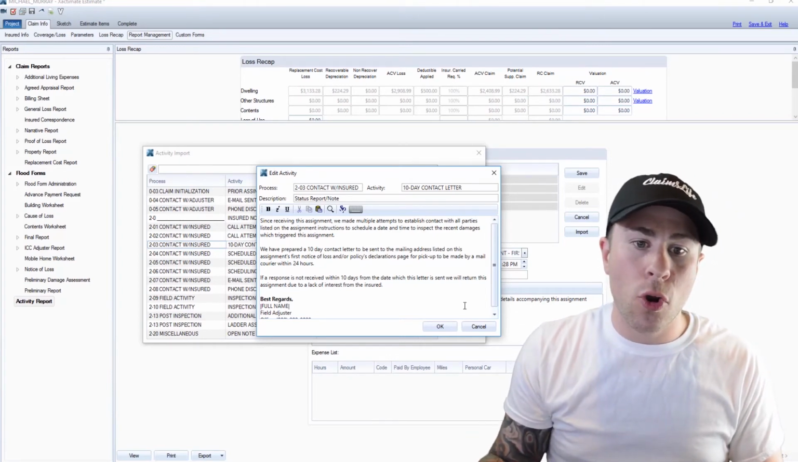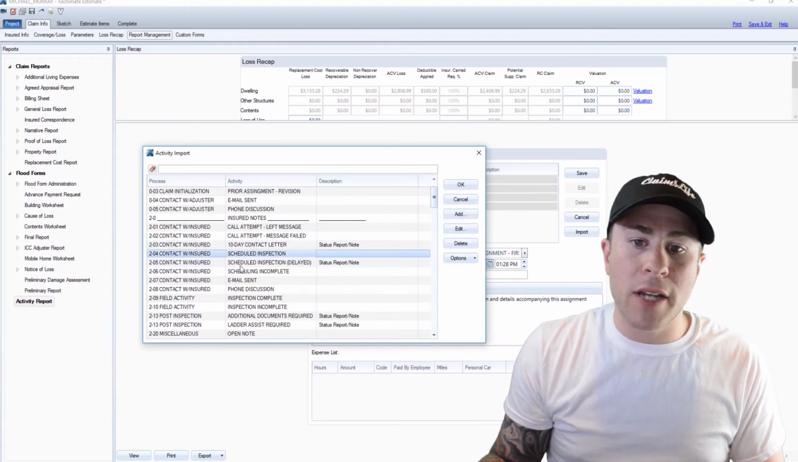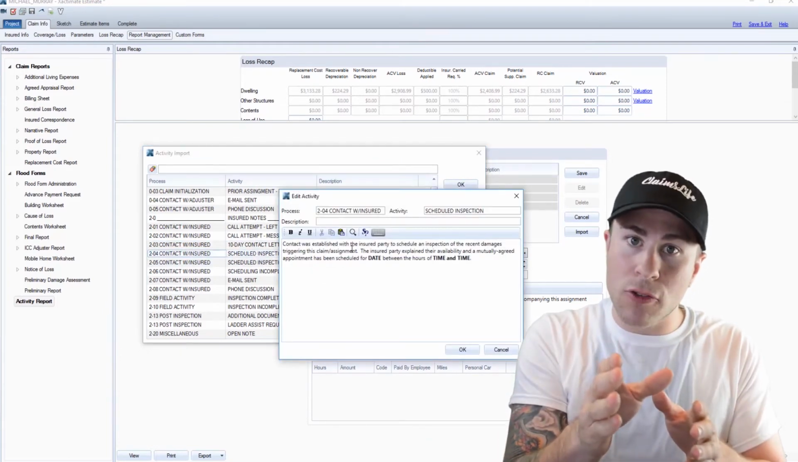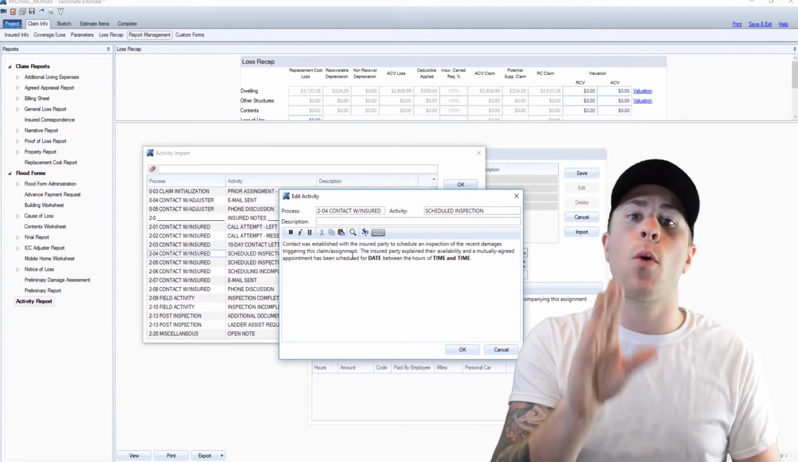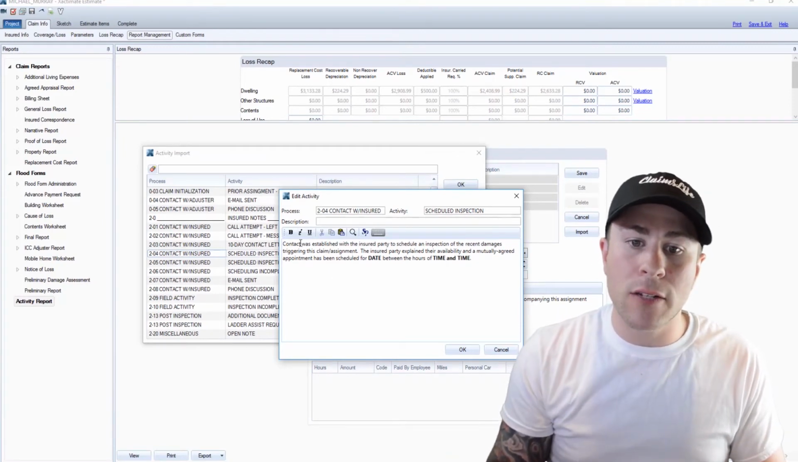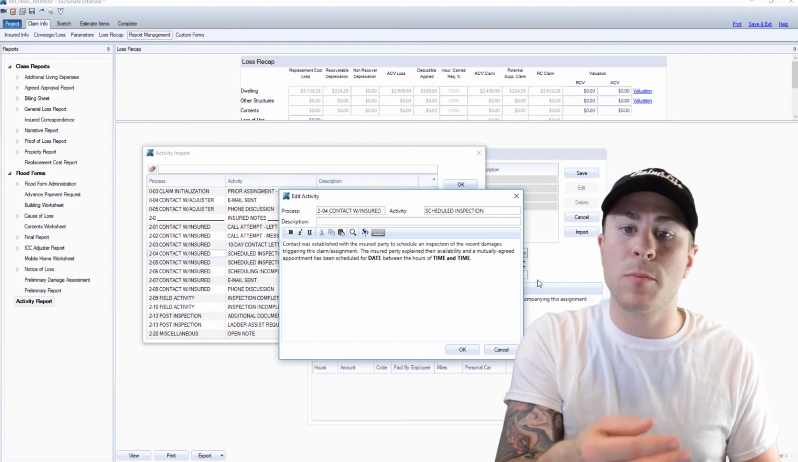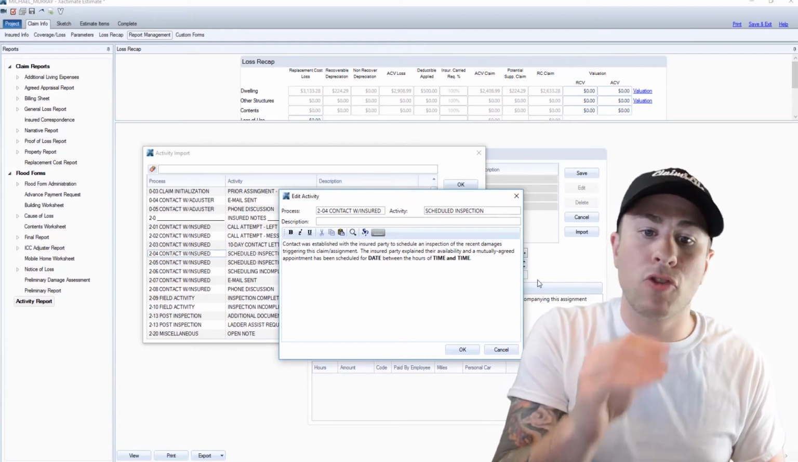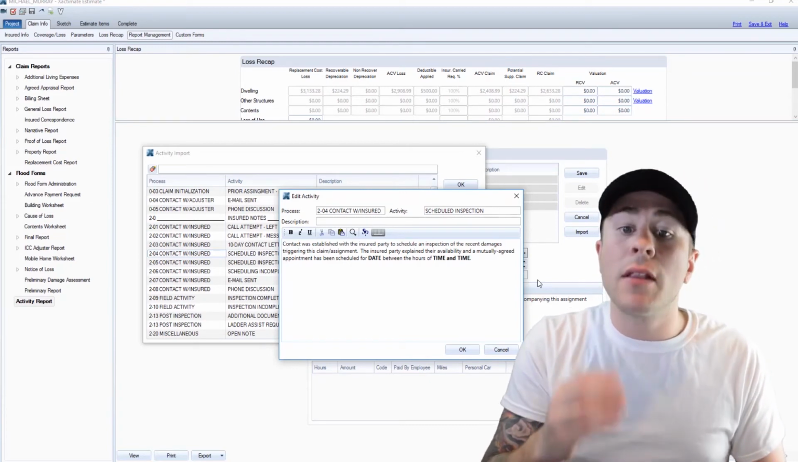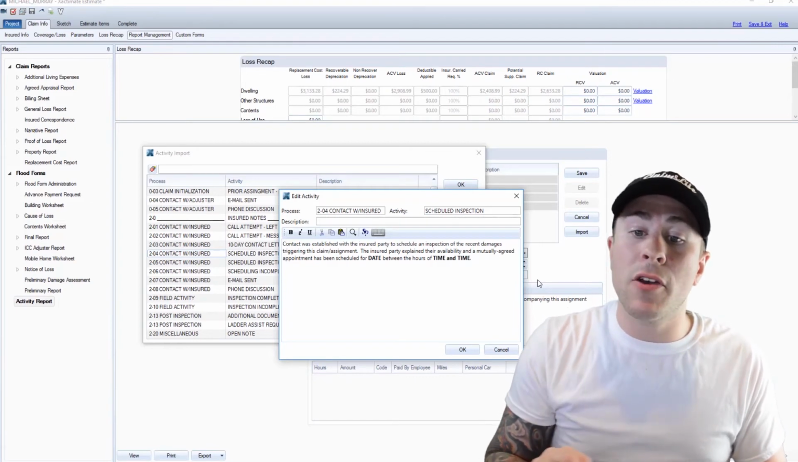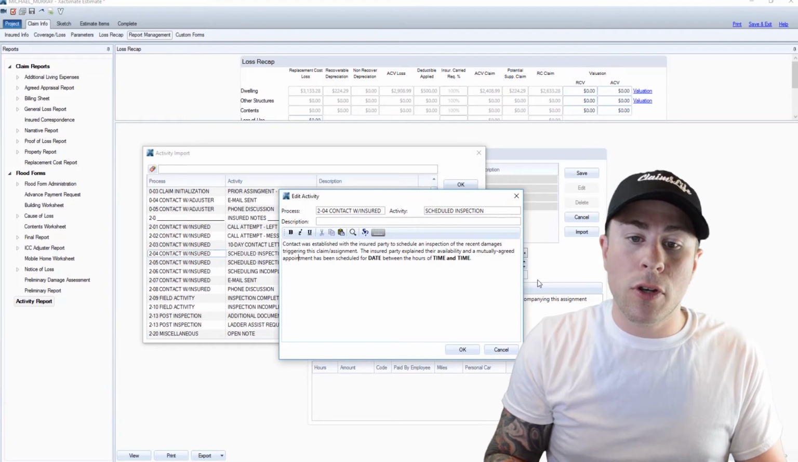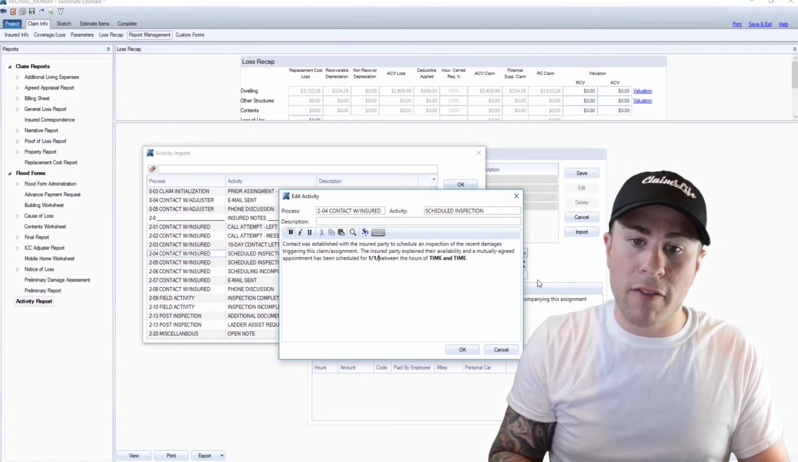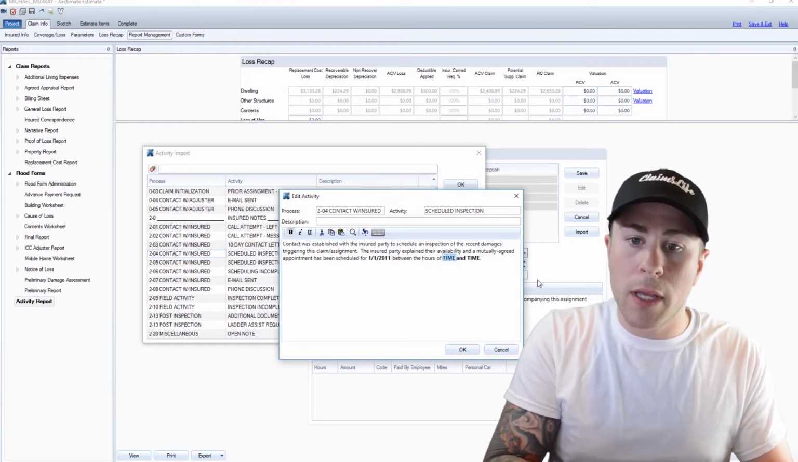All right, there's no room. Scheduled inspection. Now remember, I did that scheduled inspection before. Let's do this one. Remember, January the 1st, 2011 at 1 p.m. All right, contact was established with the insured party to schedule an inspection of the recent damages triggering this claim. The insured party explained their availability and a mutually agreed appointment has been scheduled for 1/1/2011 between the time of 1 p.m. and 2 p.m.